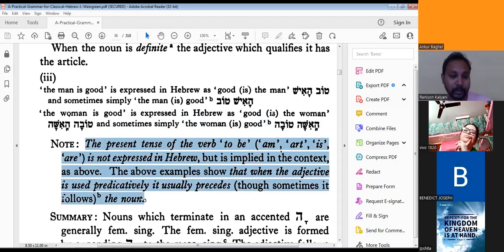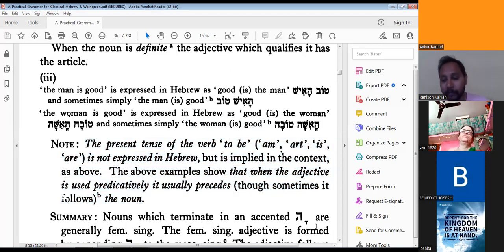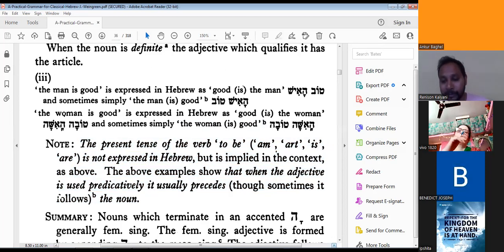The present tense of the verb to be, am, are, or is, is not expressed in Hebrew, but is implied in the context as above. The above example shows that when the adjective is used predicatively, it usually precedes the noun, though sometimes it follows. Please remember these things.